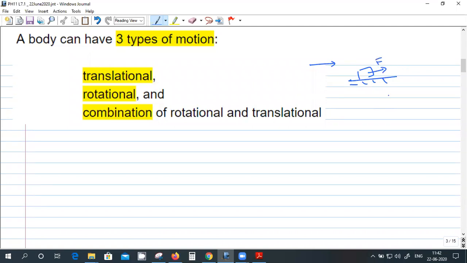This is a translational motion. And rotational motion is, say, a mass attached to a string and we give it a velocity, and it completes a circle. This is an example of rotational motion. And what is an example of a combination?